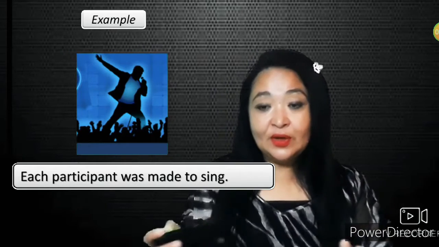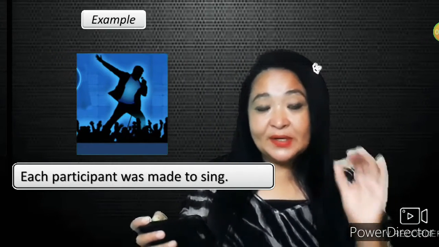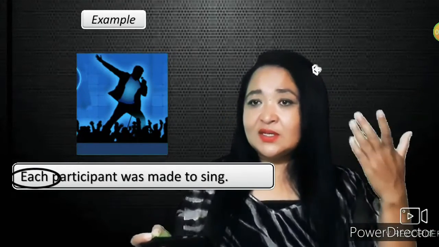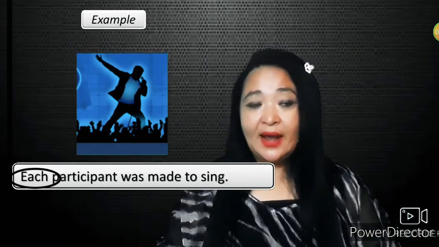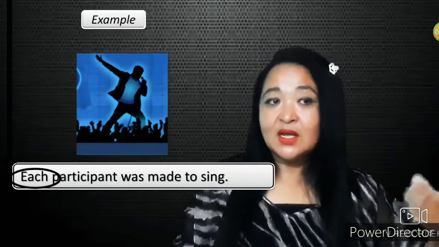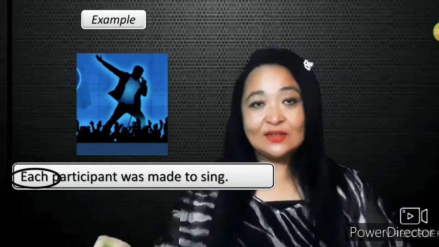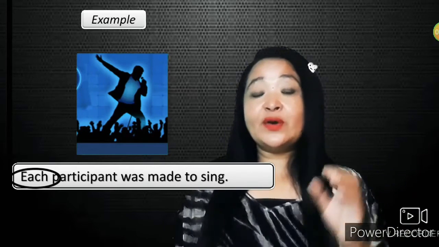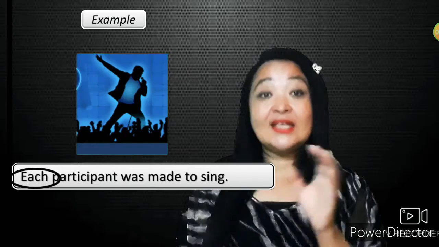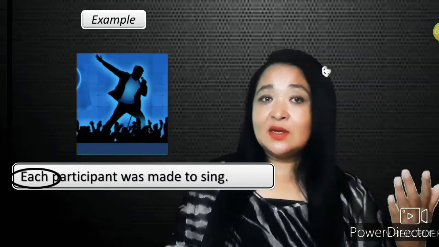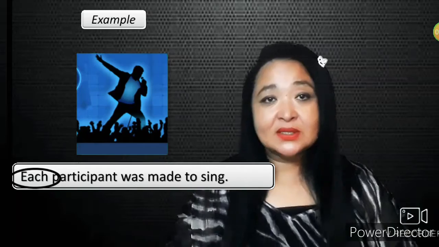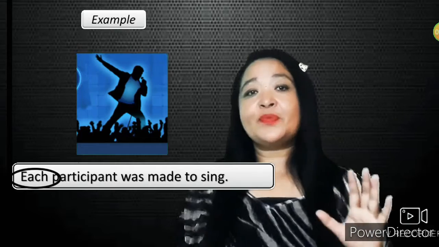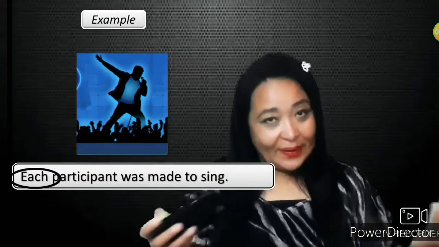That means we are talking about a person separately. When I say each, obviously what comes to your mind is that there are many participants, and when you say each, you're talking about a single person. You're not talking collectively here. You're talking separately about a single person, isn't it? When I say each participant was made to sing, there are many participants, and among them, each participant was asked to sing. They were made to sing.